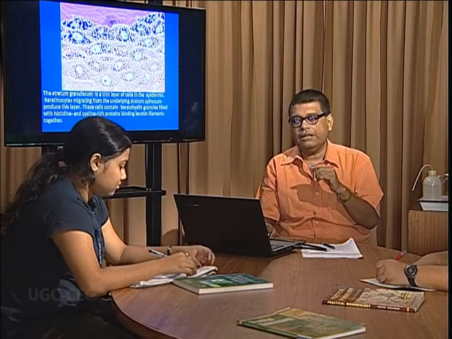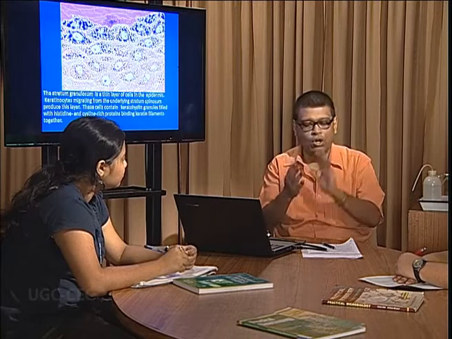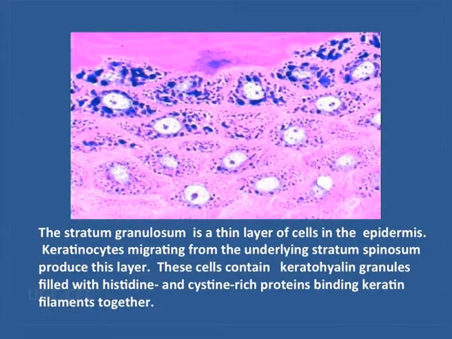Coming to the third layer, this is often called the stratum granulosum. The stratum granulosum is so called because it has granular cells, and these granular cells contain granules. These granules are called keratohyalin granules, and they are formed of protein which is mostly histidine and cysteine rich. And what is their function? They hold the keratin filaments together.